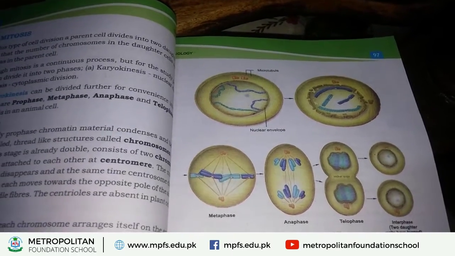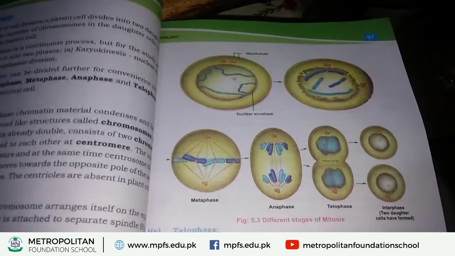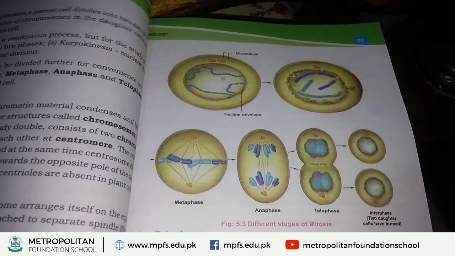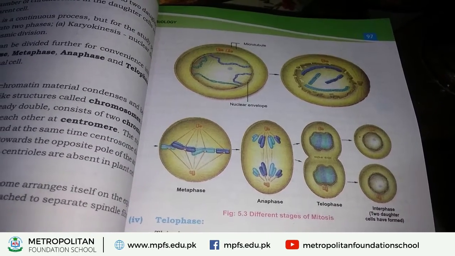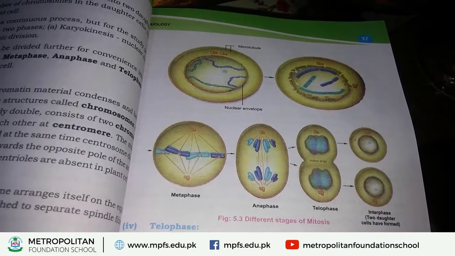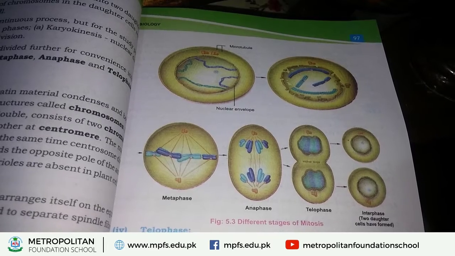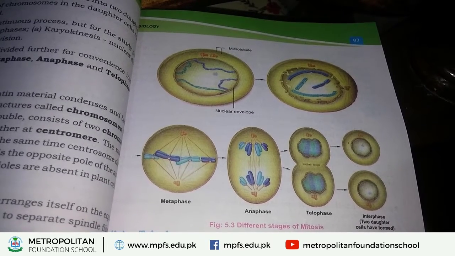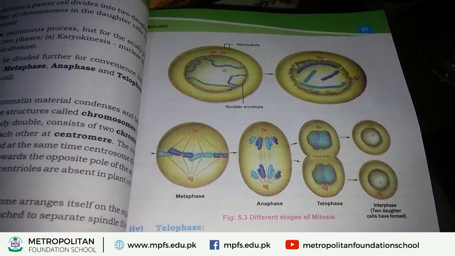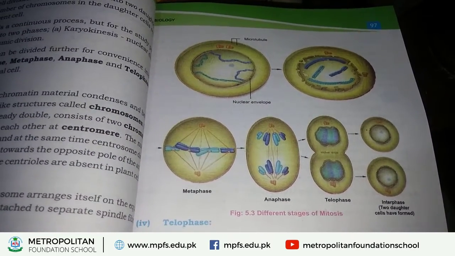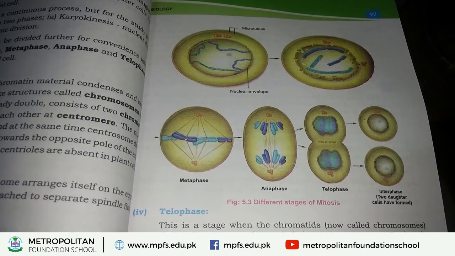Okay, students, I hope you understand metaphase of mitosis. We move to the next stage, that is anaphase. Look at this picture. In this picture, the centromere of the chromosome divides and the chromatids of the chromosomes separate from each other. What was in metaphase? The chromatids were attached to each other. In anaphase, these chromatids separate from each other.